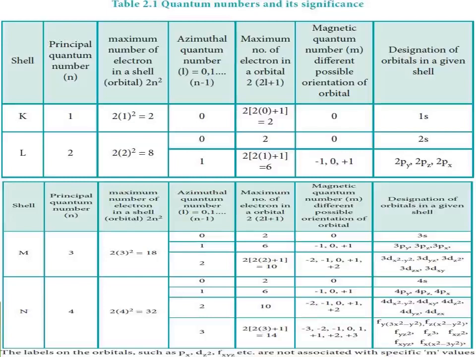Okay. Now principal quantum number 1 2 3 4, and azimuthal quantum number is L. Okay, L equals 0, 1, up to n minus 1. For K shell you apply 0, and for L shell there is 2, isn't it?